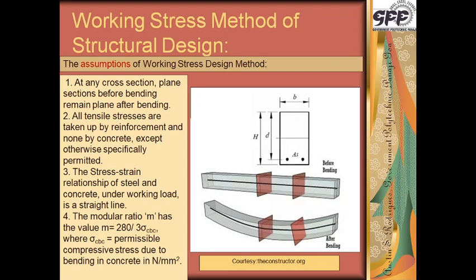The modular ratio M has the value M equal to 280 divided by 3 times sigma CBC, as we have seen earlier. So the assumption of the modular ratio comes within the first few assumptions itself. It very clearly gives the connection between the steel and the concrete, the stresses between them is through the modular ratio, which is given by 280 divided by 3 times sigma CBC.